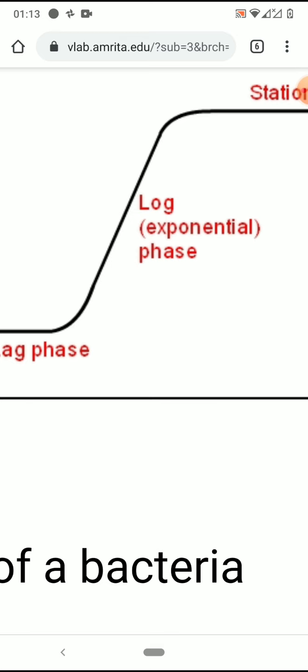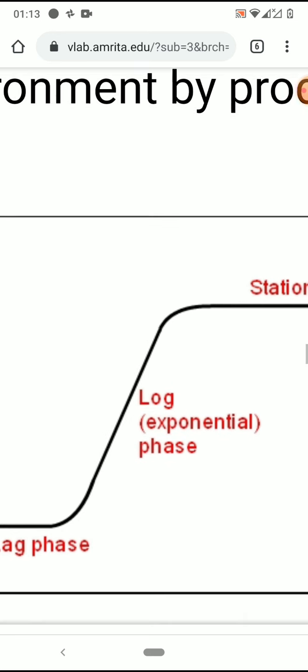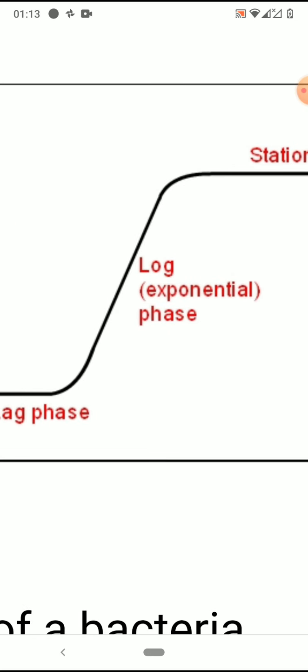During this phase, the growth is very rapid, as it has adjusted to all the nutrients and everything, and all the nutrients are available also. So it immediately divides and divides, as I have shown you in the exponential way, in the geometric progression. The cell doubles and doubles and goes to the peak stage.